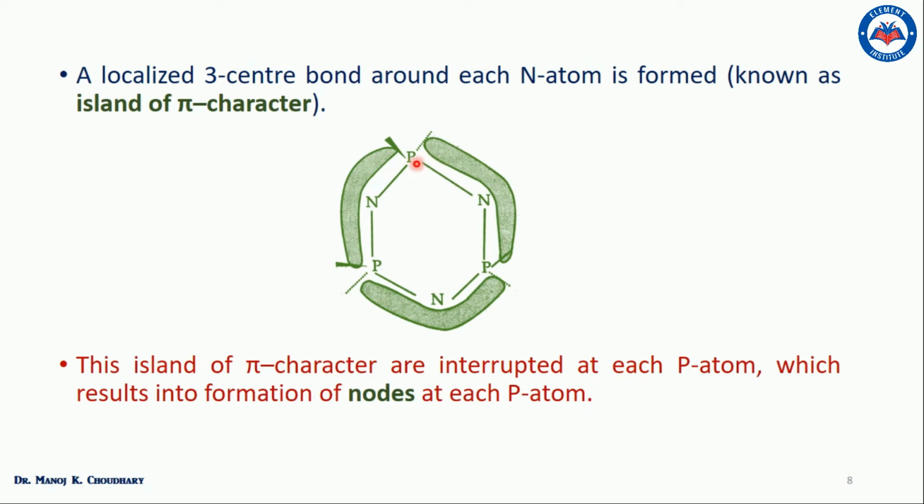As we can see here that the two new hybrid orbitals which are formed by the overlapping of dxz and the dyz orbitals, they are both oriented toward the nitrogen atoms. So both these hybrid orbitals can overlap from both sides with both the nitrogen atoms. So in this case, there is a formation of one node at each phosphorus atom.